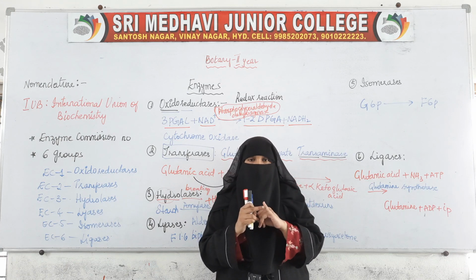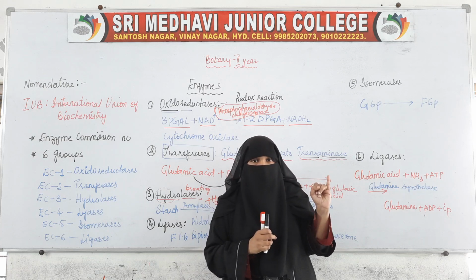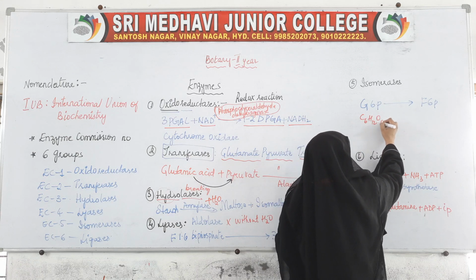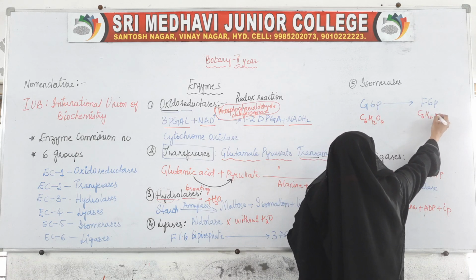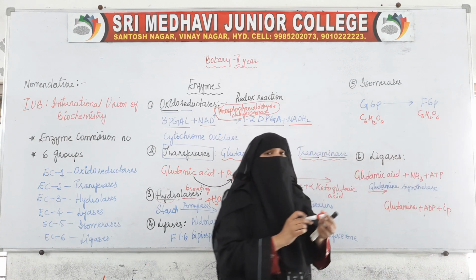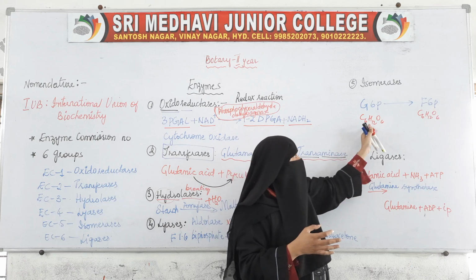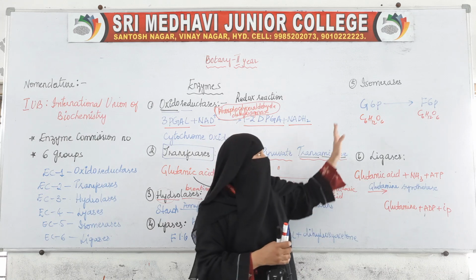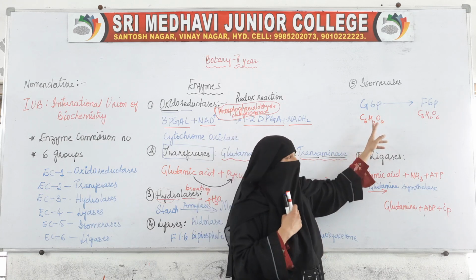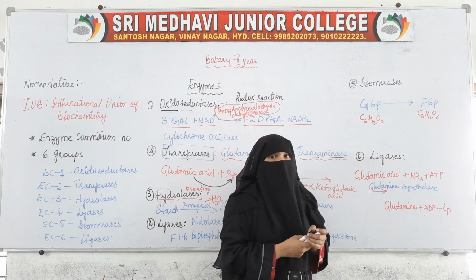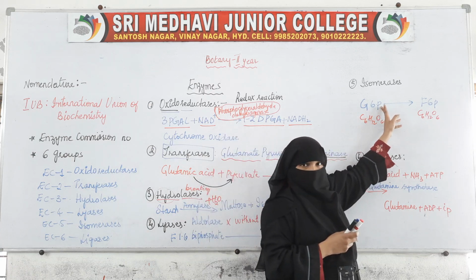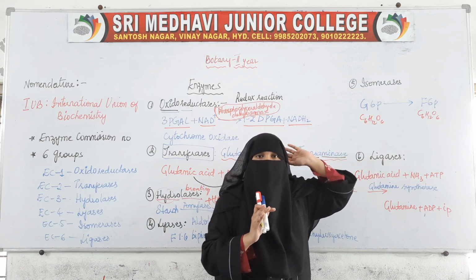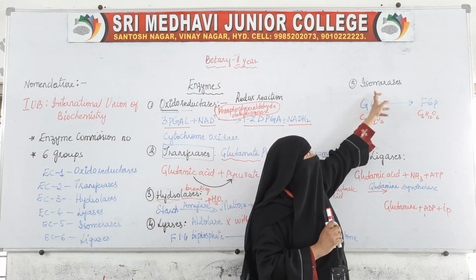Same number of atoms, same number of molecules. The formula for this is C6H12O6 and the formula for this is also C6H12O6. Everything is the same, but the structure is different. How these atoms are arranged is different. So, that makes the difference. So, a structural change will be there, but every other thing is the same. So, the enzyme which changes the form of a substance into another form without changing anything, only the structure is changed, such enzymes are called isomerases.